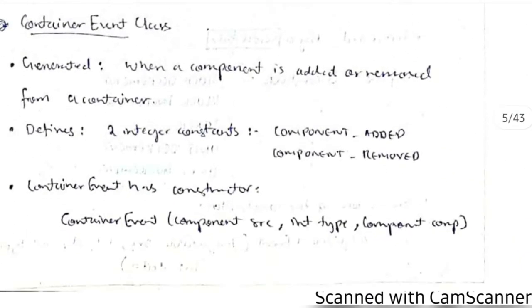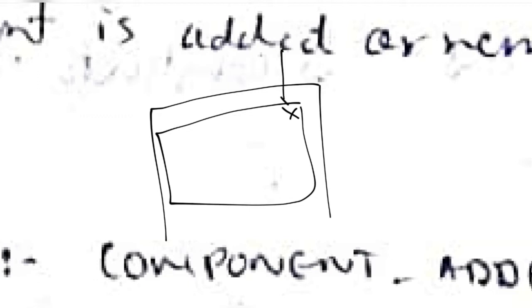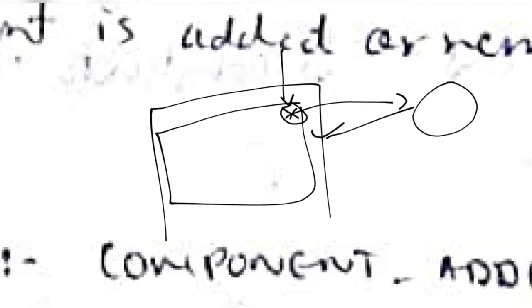It defines 2 integer constants. If a component is added, what is to be done? If a component is removed, what is to be done? Suppose that here is the screen and we have the X button here in the web page. If this button is clicked, at that time it should show the previous screen, which is the home screen, right? So when this is clicked, at that time the listener will be called, and the event class will be called, and which constant will be passed?